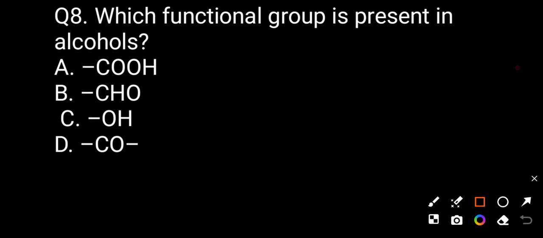Now question number 8. Which functional group is present in alcohol? Option A -COOH carboxylic. Option B -CHO aldehyde. Option C -OH hydroxyl. Option D -CO- ketone. The correct answer for alcohol will be option C.